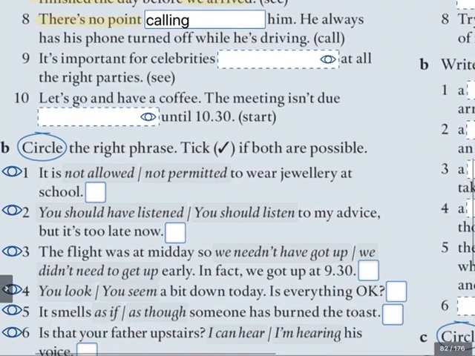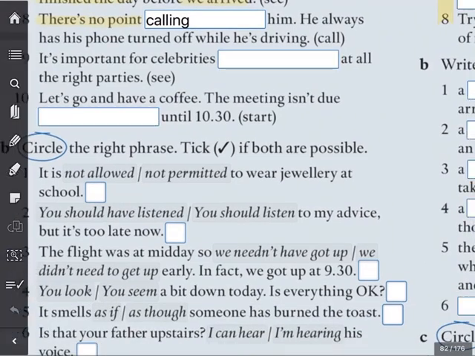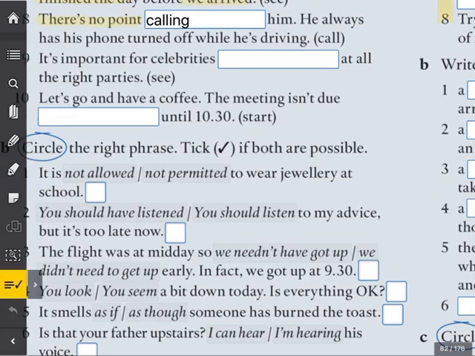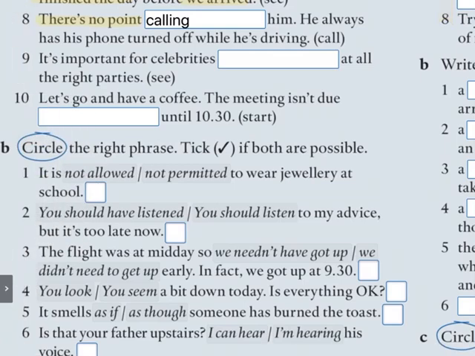Now, what about number 9? Have you got some answers? It's important for celebrities at all the right parties. Now, we've got here for celebrities. Do you know that structure? For somebody to do something. For example, it's difficult for me to learn Japanese. It's too hot for me to go out. So, for somebody to do something.